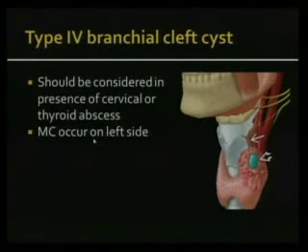Go ahead and try. So this is a type 4 branchial cleft cyst. It should be considered in the presence of any cervical or thyroid abscess. Most commonly occur on the left side, but you can also see them on the right, as I'll show you examples. So this is actually a cartoon showing you a sinus tract extending from the piriform sinus apex towards the thyroid gland with a thyroid abscess and surrounding inflammatory changes.